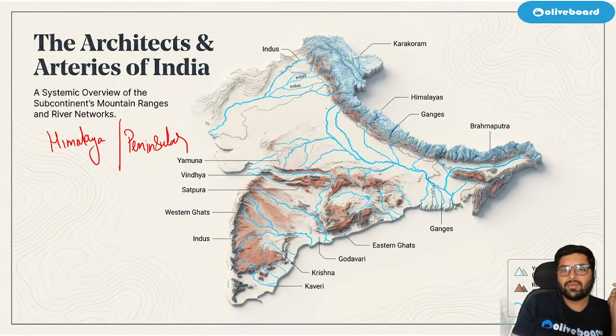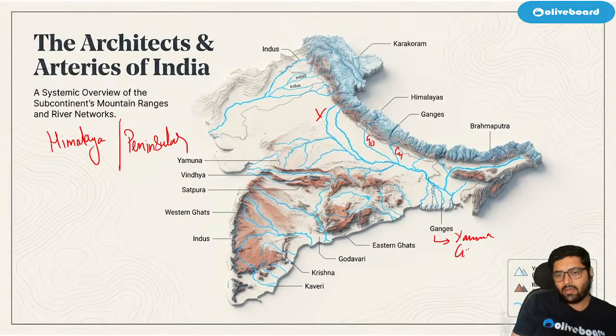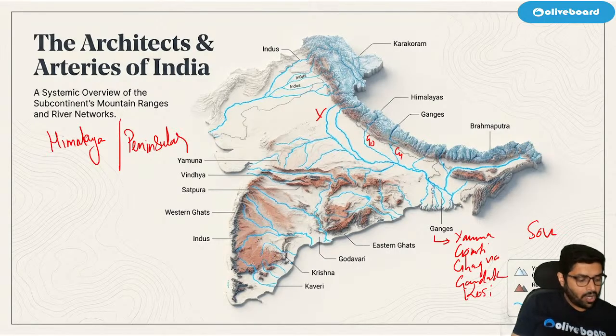Okay, so in Ganga river system, we have the major tributaries. One of the major tributaries of Ganga is Yamuna. Yamuna, Gomti, Ghagra. So I'll write it here. We have important tributaries of Ganga: Yamuna, Gomti, Ghagra, Gandak, Kosi, Son. These all are the tributaries.